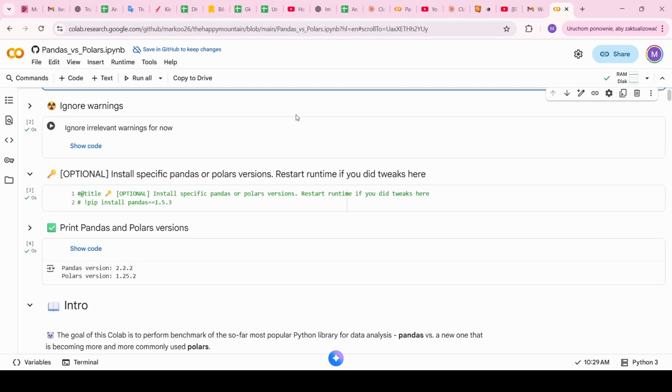If you want to test specific versions, for example Pandas with major version 1, you can do pip install pandas as the commented code suggests, and install, for example, 1.5.3, and you will have this version of Pandas installed. Afterwards, you need to restart the runtime and run print Pandas and Polars versions once again, and make sure in the Pandas version you see the proper version.